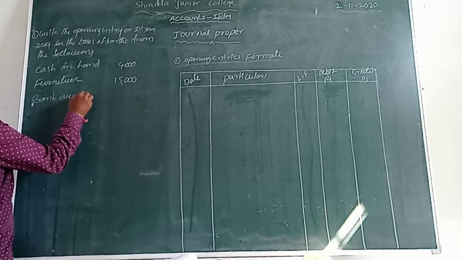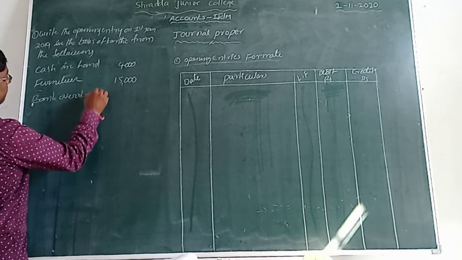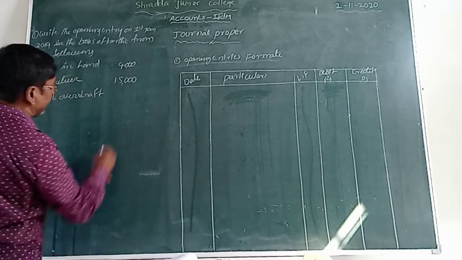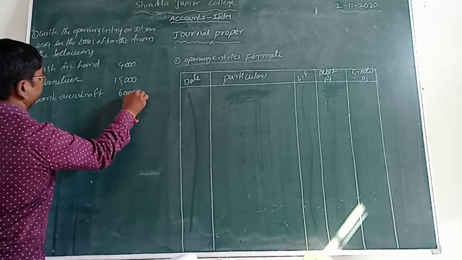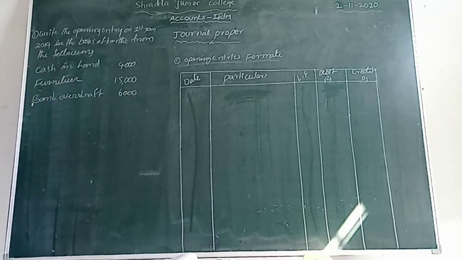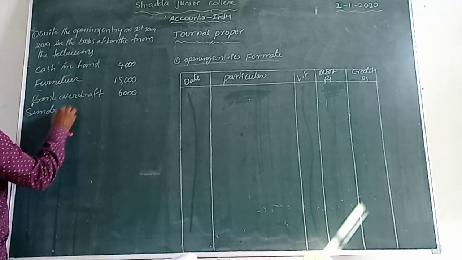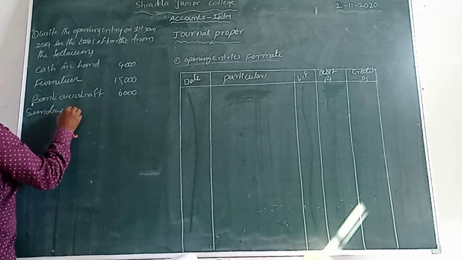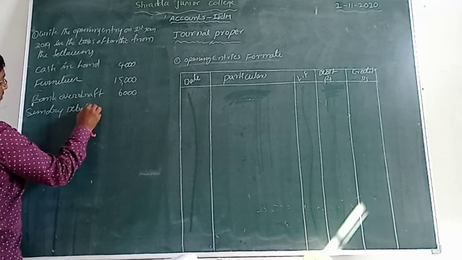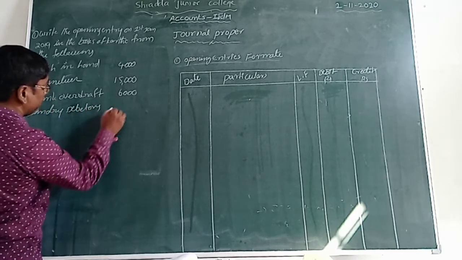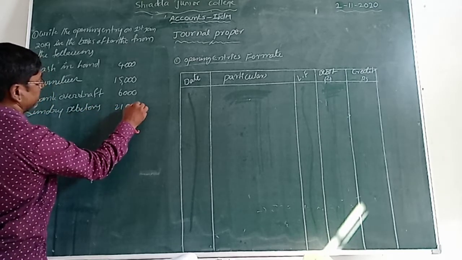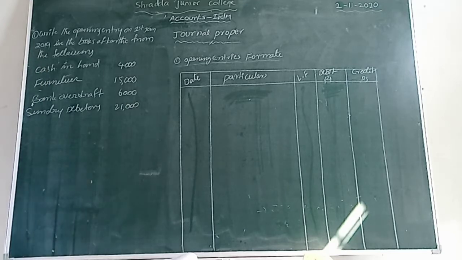Next one, bank overdraft. The amount is what, friends? 6,000 rupees only, isn't it? Next one, sundry debtors. The amount is 21,000 rupees. The amount is what? 21,000.